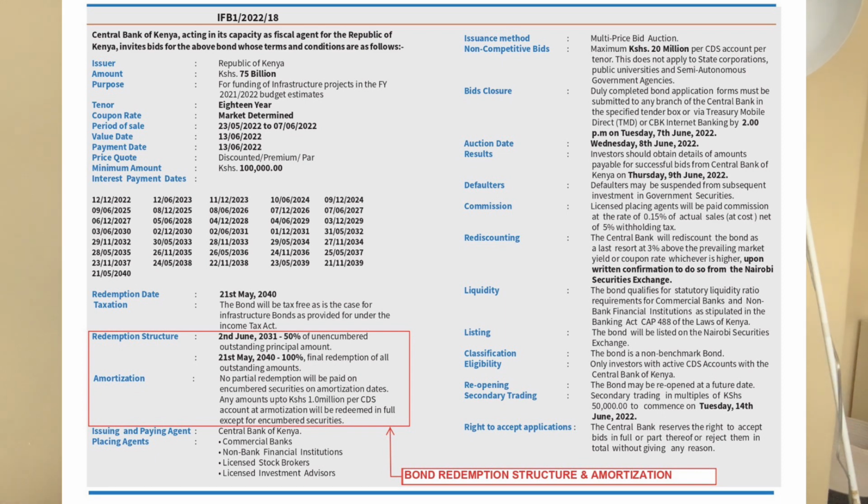And the amortization bit, it reads, no partial redemption will be paid on unencumbered securities on amortization dates. Any amount up to 1 million per CDS account at amortization will be redeemed in full except for encumbered securities. And let's also first understand the meaning of this word, encumbered securities. Encumbered securities means these are bonds that have been used as collateral for a loan.